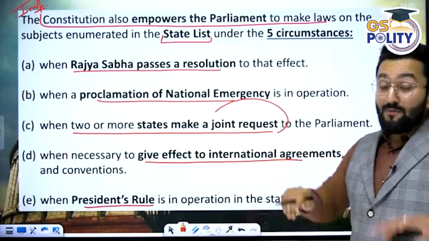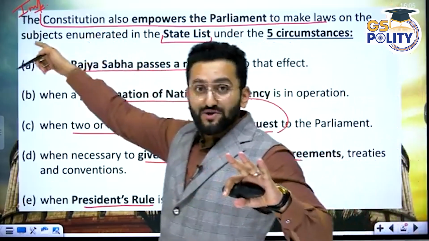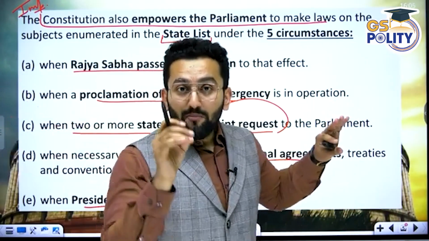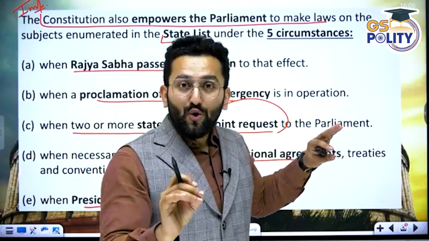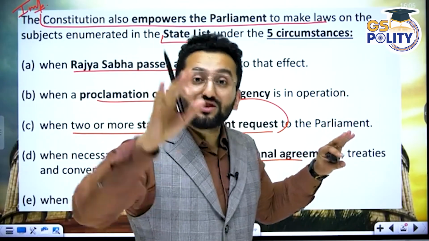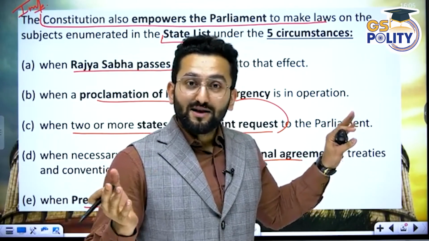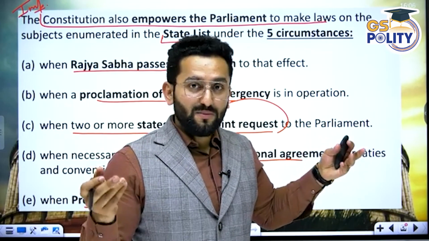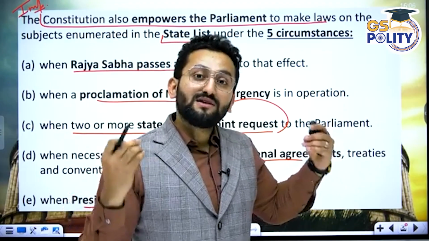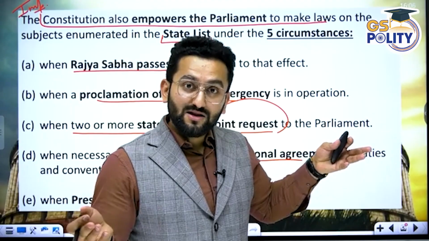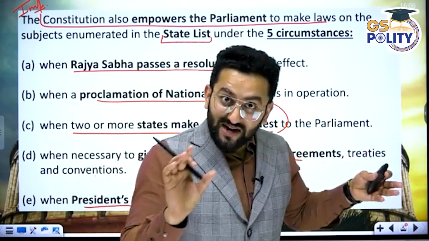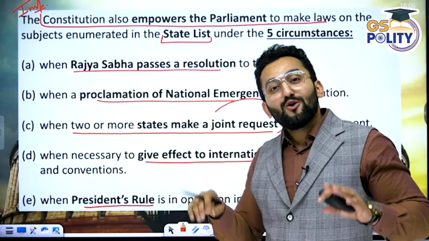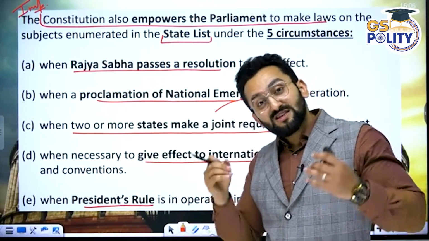Now, apart from this, also remember, this is an important section. Parliament can also make law on a matter mentioned in the state list. Yes. So it is like Parliament can make law in the union list. Parliament can make law on a matter in the concurrent list. Parliament has exclusive power to make law in the residuary list. But the state list was remaining. Parliament can make law on a subject matter which is mentioned in the state list.